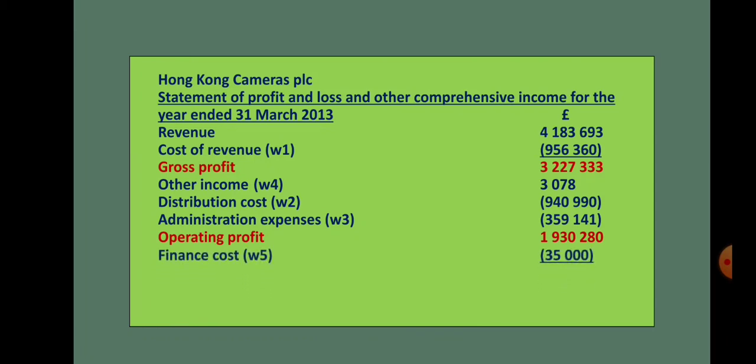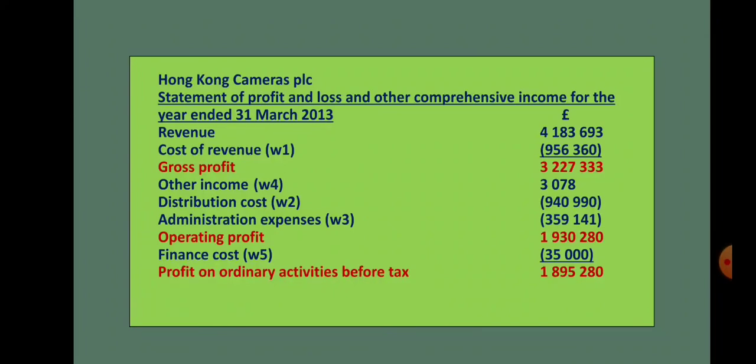So here if you see, next is interest part, which is called as finance cost. But when we are showing, you have to write as finance cost, not as interest. So this is the workings 5. Sometimes we may have more than one interest payment, so you need to show on the workings and you have to add everything. And if the interest is not given, you have to calculate based on the percentage what they have given. For example, here we are calculated as 7% debentures. So this is the 7% amount what we have taken here. Then after deducting the interest, you will be getting the profit on ordinary activities before tax.